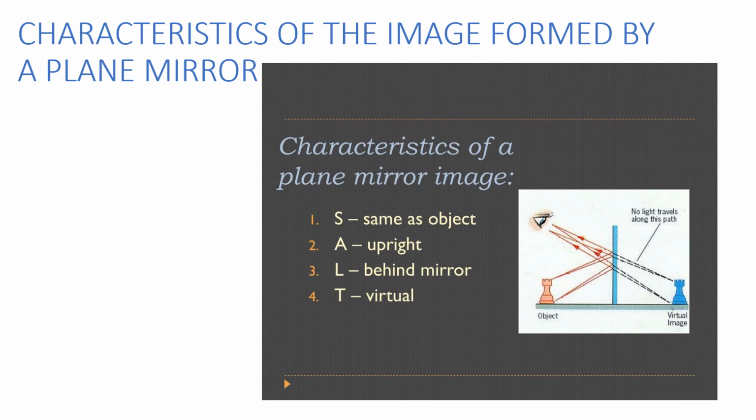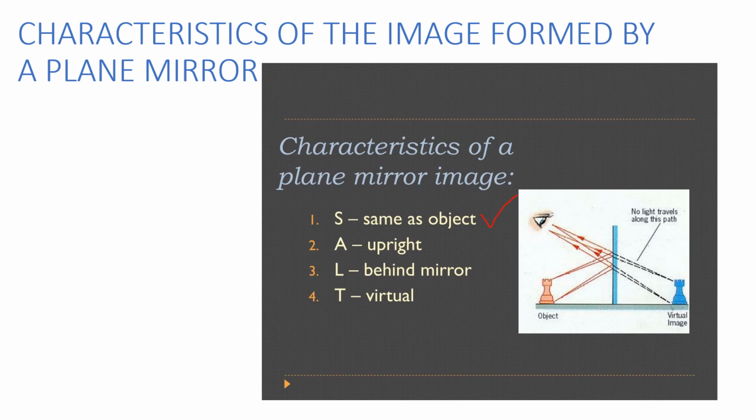If you remember this word SALT, then it is very easy to understand the characteristics of the image formed by a plane mirror. So first, S stands for same as the object. What is the same as the object? It's very simple, children.